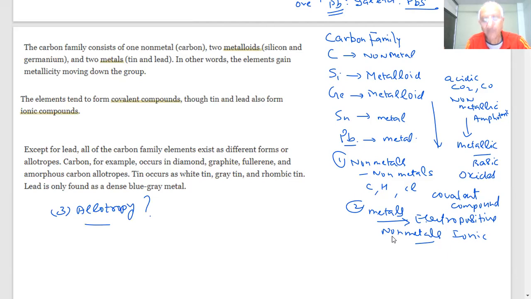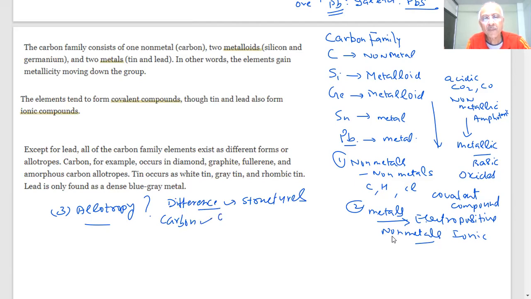Allotropy is the ability of some substances to exist in more than one form. That means the difference will be in structure; different structures will be there.